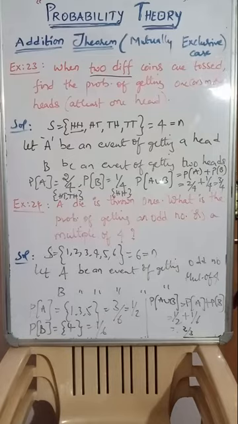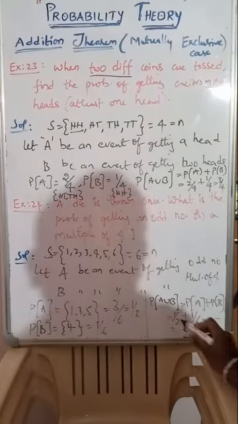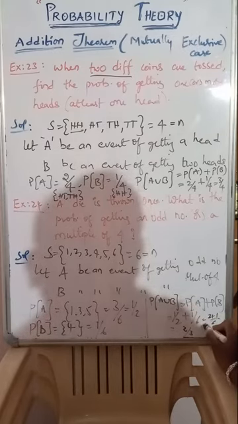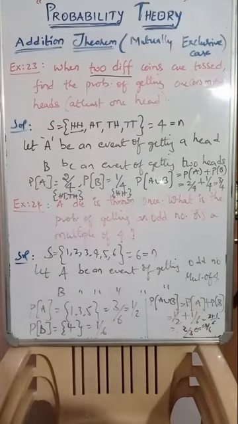Six will become the LCM. 2 3s are 3, plus 1, 4 by 6, nothing but 2 by 3.